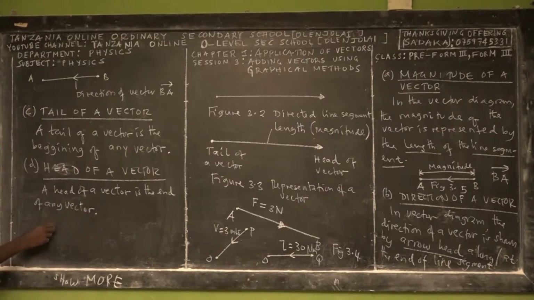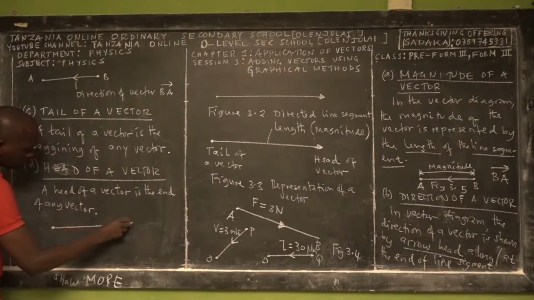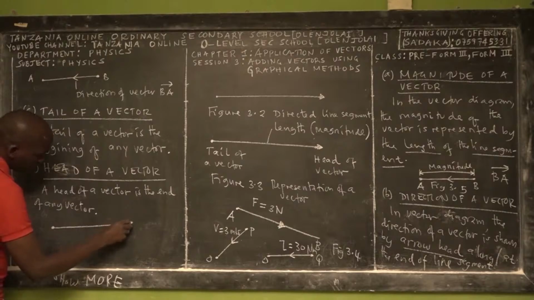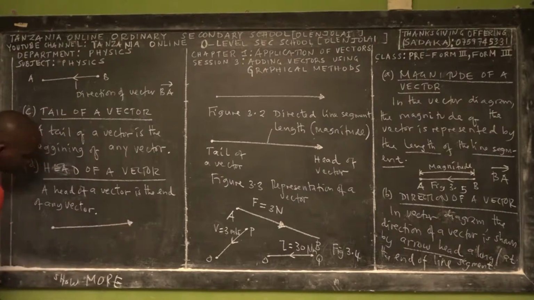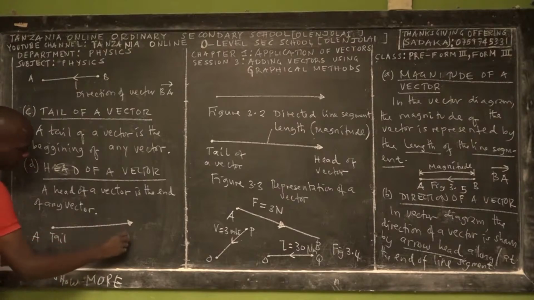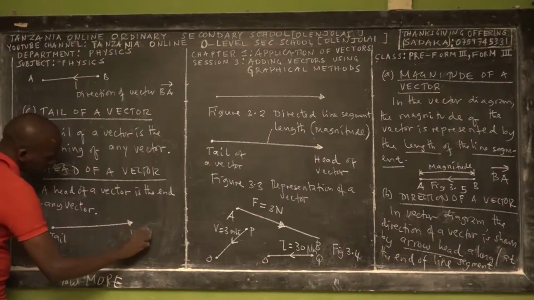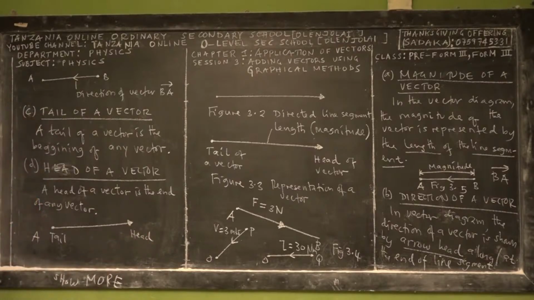So for instance, you can have a vector like this. So this is point A, that's why we wrote this is tail and this is head. Tail of a vector and this is head of a vector. Maybe this is 3 newtons.